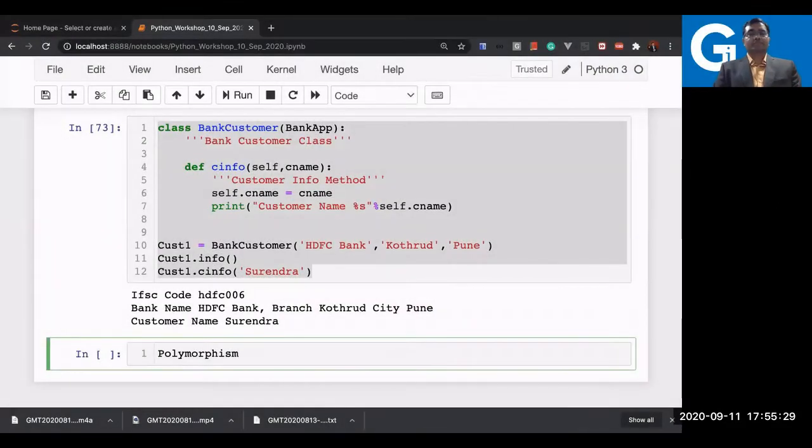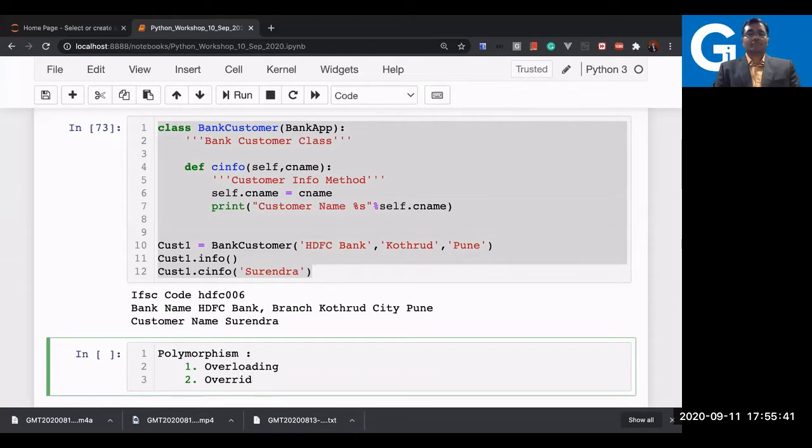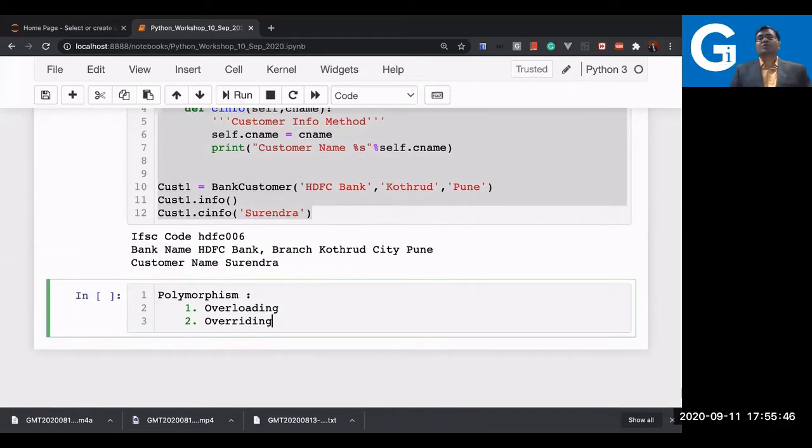What is polymorphism? Polymorphism has two things: one is overloading, the other is overriding. Here it is very, very important to understand that in Python we always have overriding. We don't have user-defined overloading available, whereas in a language like Java, we have both types of polymorphism, overloading and overriding.